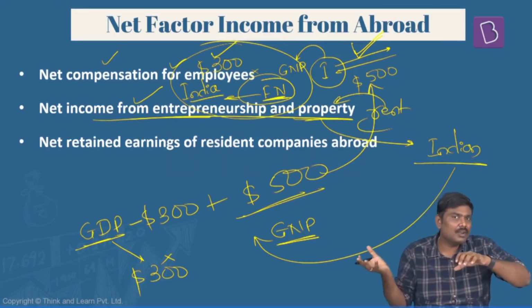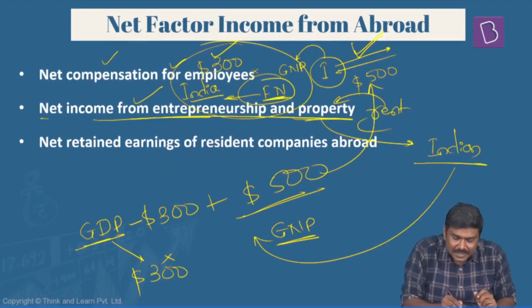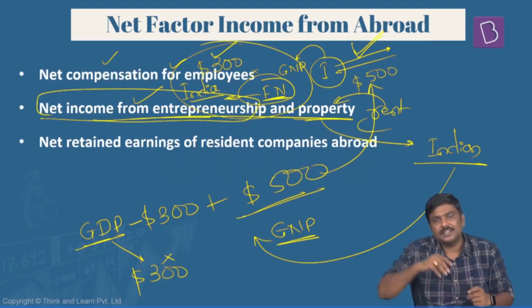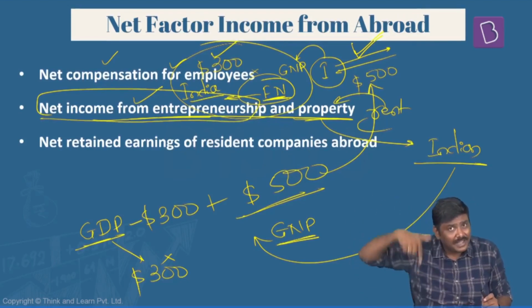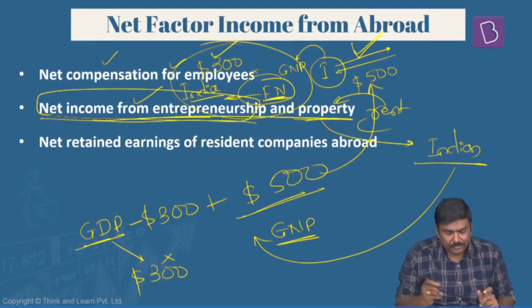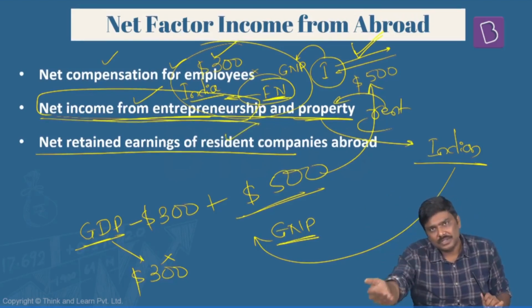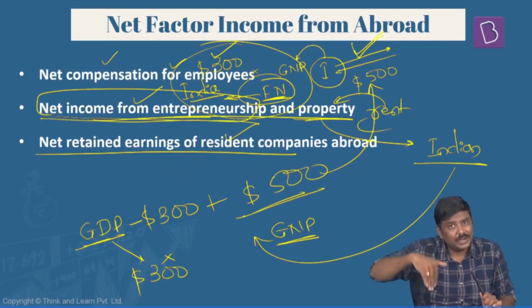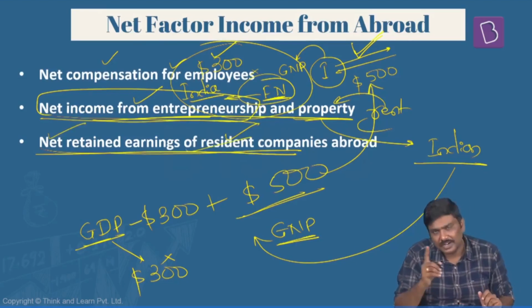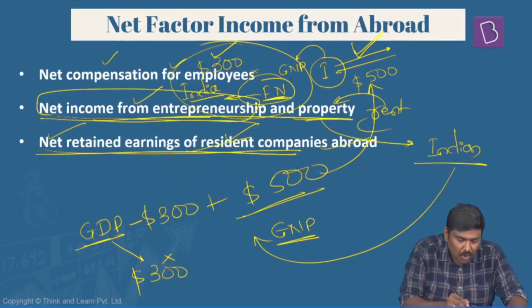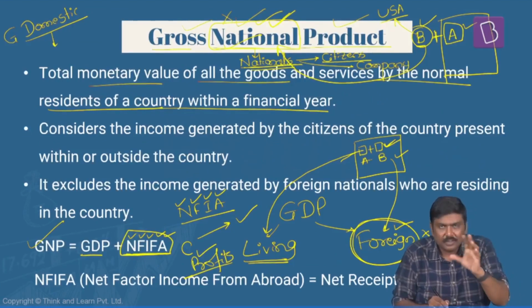In the same way, foreign companies are operating in their respective countries as well as in India. So we'll have to consider how much is the net income from the entrepreneurship. That is revenue generated by Indian companies outside India and revenue generated by foreign companies in India. Get the net income. And finally, profits which are generated by resident companies, Indian companies, by operating outside India and foreign companies by operating in India, get the net of both of them. So net retained earnings of resident companies abroad. So if I consider all the three, I will arrive at NFIA, net factor income from abroad.